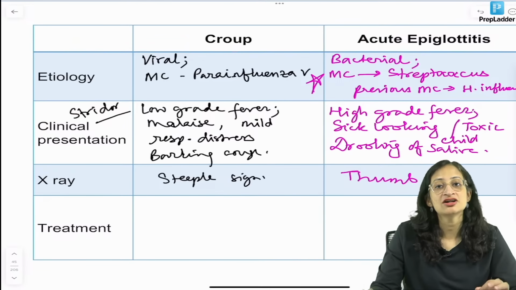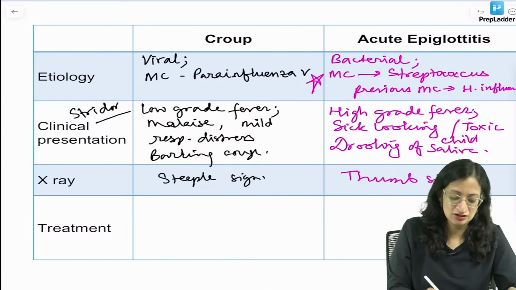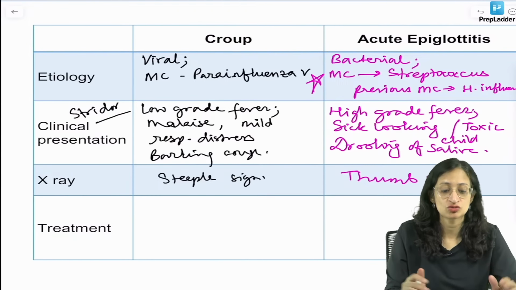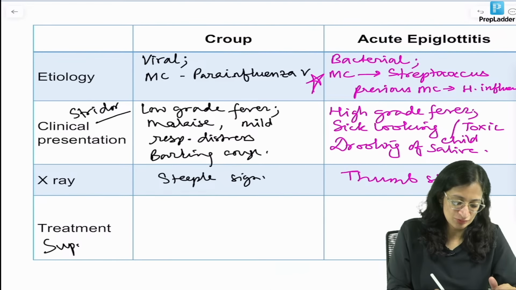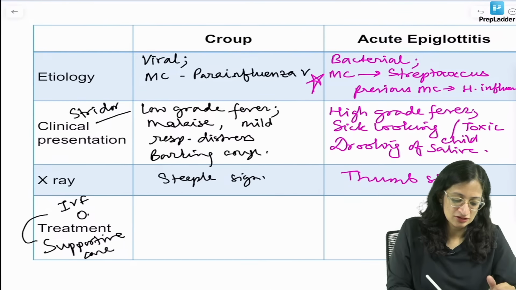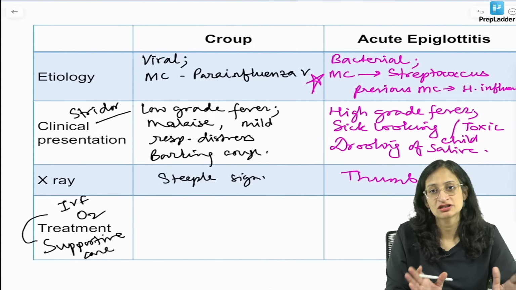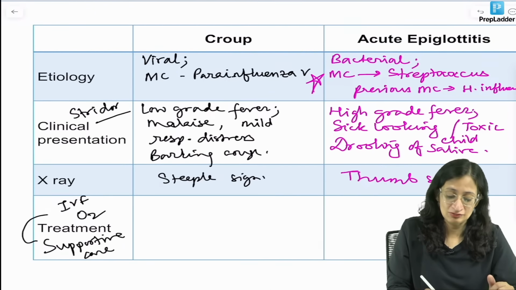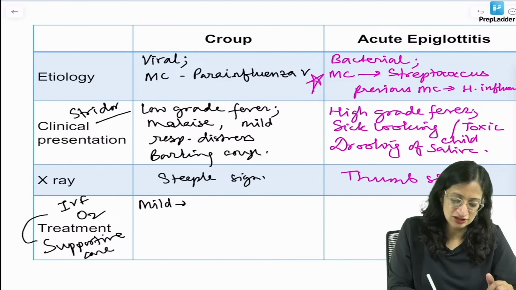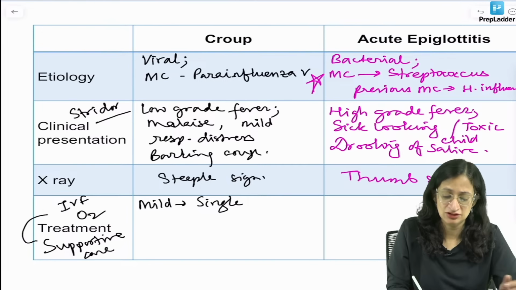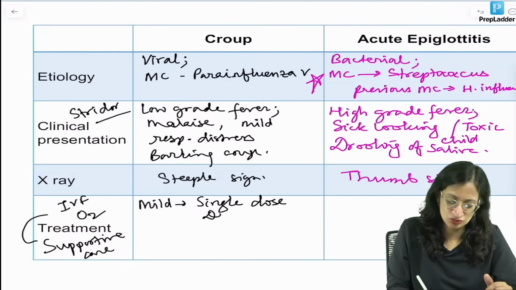Yes. And treatment. Now because croup is a viral illness, there is no role of antibiotics in croup. So supportive care is important in both. What do you mean by supportive care? You start IV fluids, give oxygen if required. So supportive care for both acute epiglottitis and croup. Now in croup, in mild cases, the treatment of choice is single dose dexamethasone. You can give it orally, you can give it IM, you can even give it IV. So single dose dexamethasone is the treatment of choice.